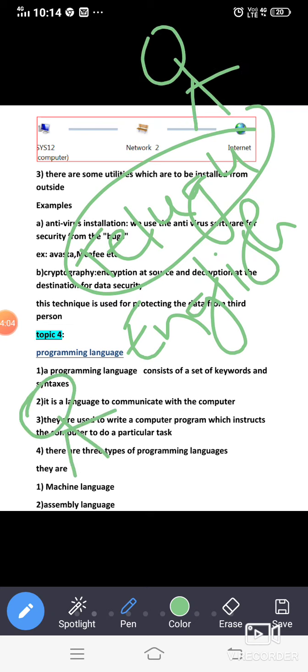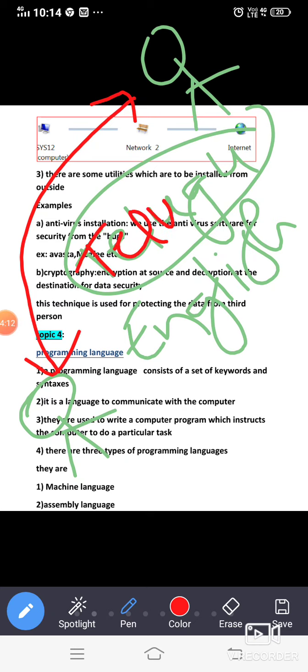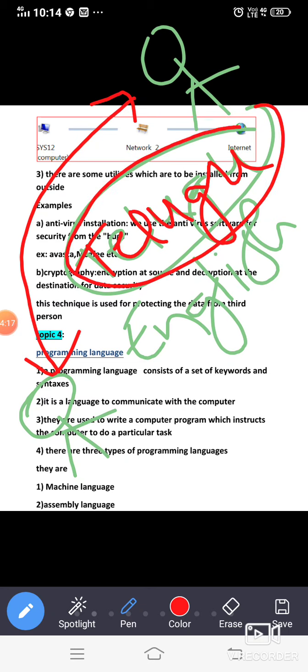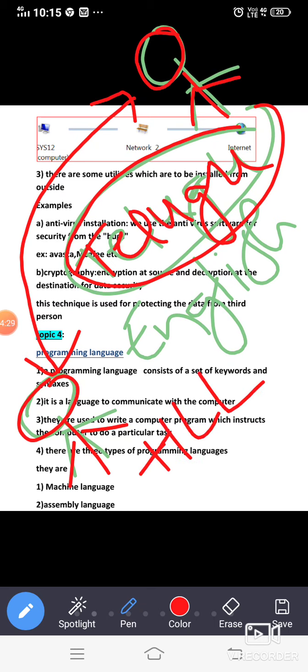Similarly, for communication we need a language, and the language used between human beings for communication we call HLL. HLL means high level language.